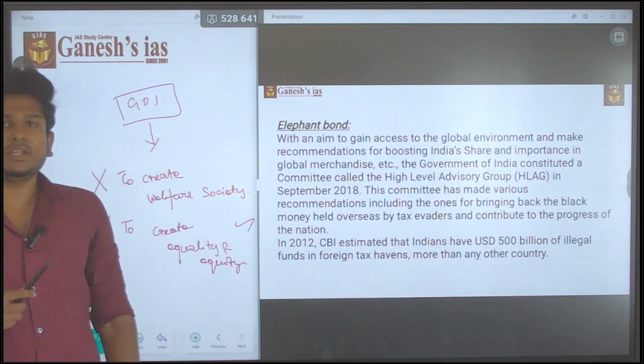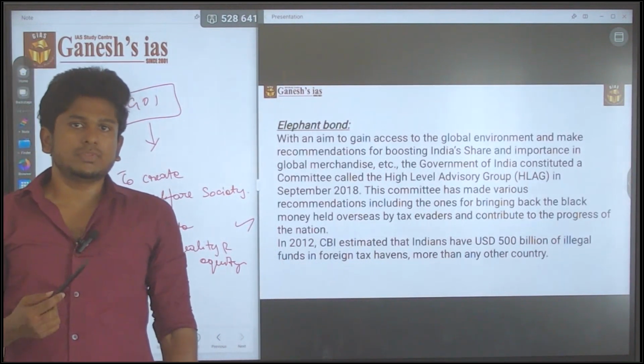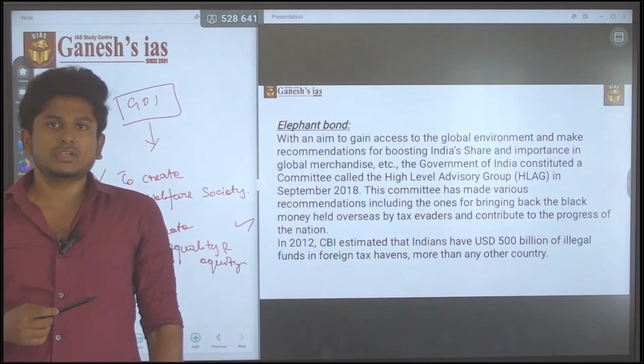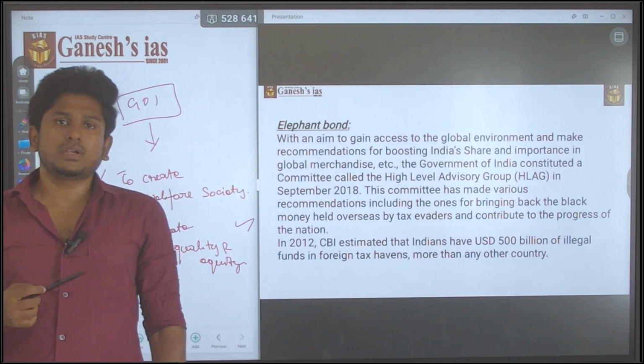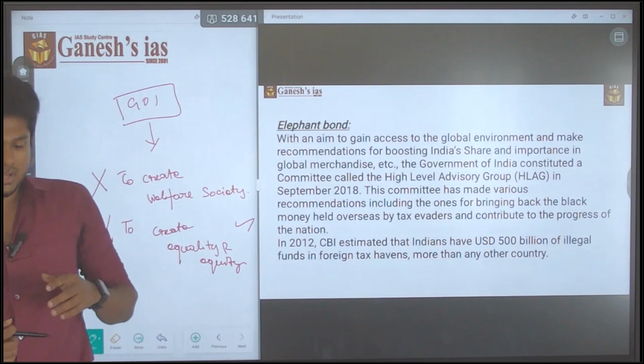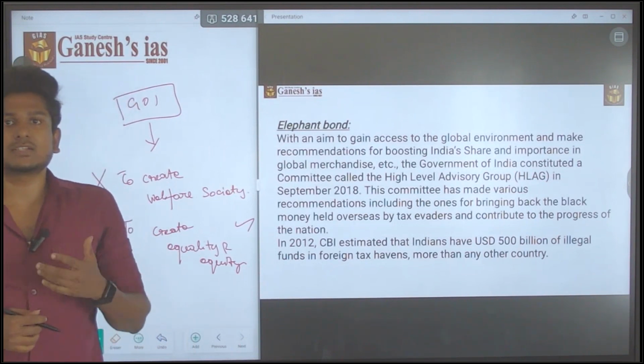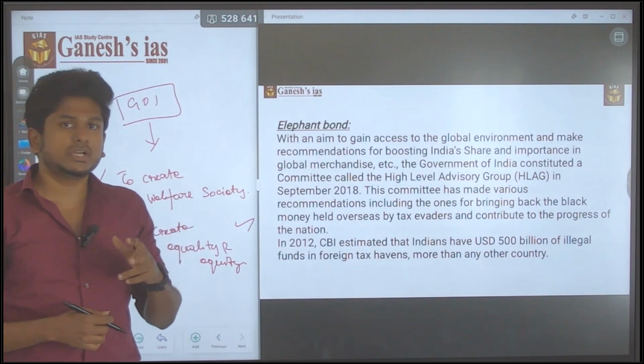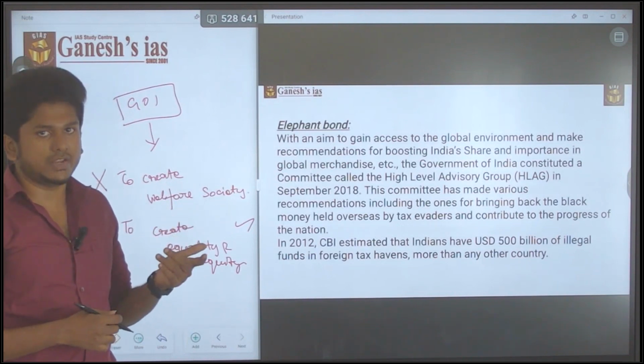The government of India, to overcome the issues of black money and curb the black money in the market, made several moves, among which the most important, the most successful move related to black money is this elephant bond. So a question may be asked related to the elephant bond.